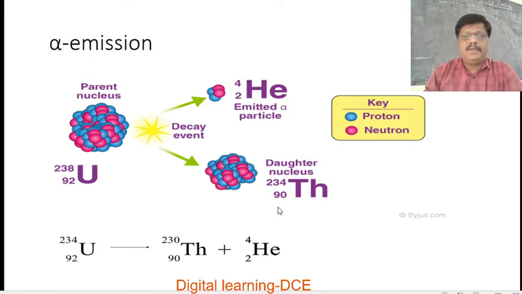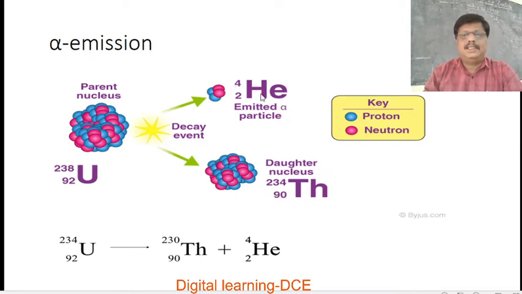So its atomic number decreases by 2 and mass number decreases by 4. So 92 in the parent element becomes 90 in the daughter element, and the 238 mass number in the parent element decreases by 4, that is 234. 238 minus 4 is 234 in the daughter nucleus, that is in thorium.